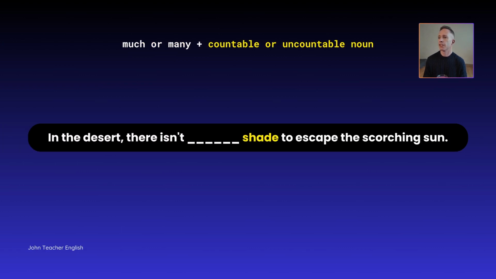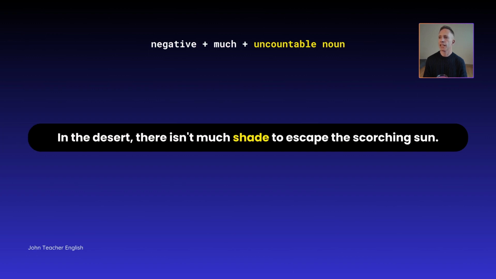In the desert, there isn't shade to escape the scorching sun. In the desert, there isn't much shade to escape the scorching sun. So, did you know shade was an uncountable noun?